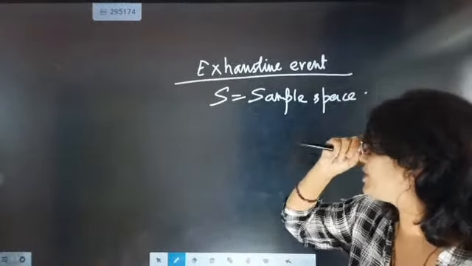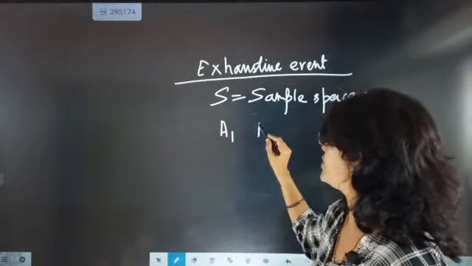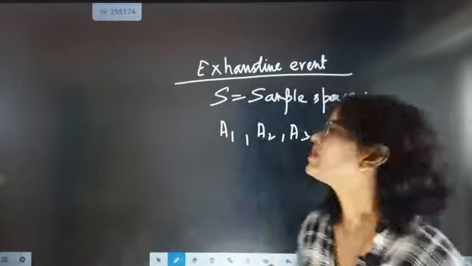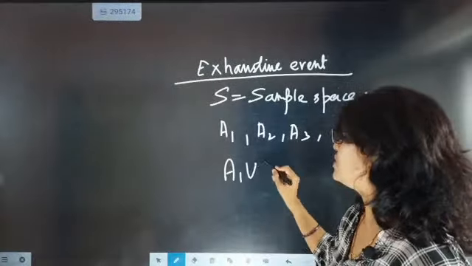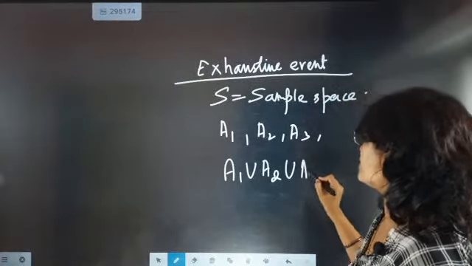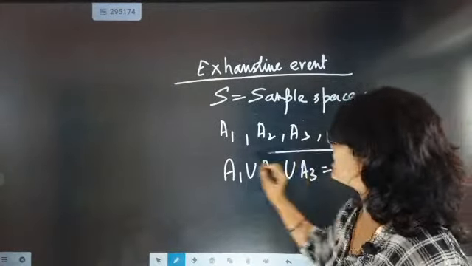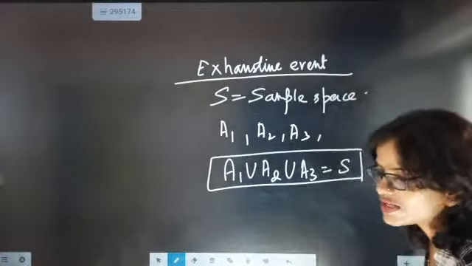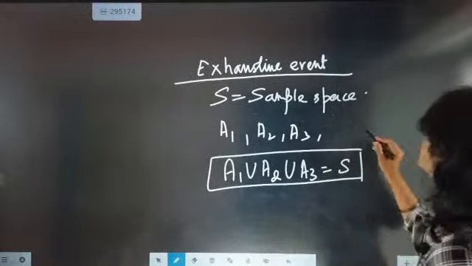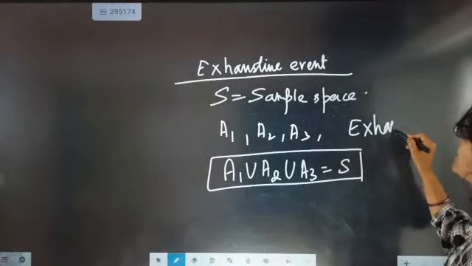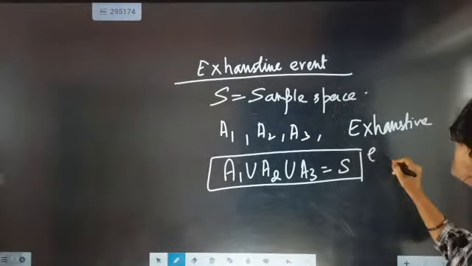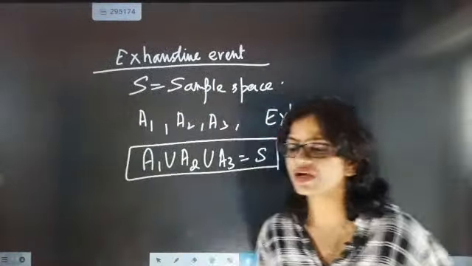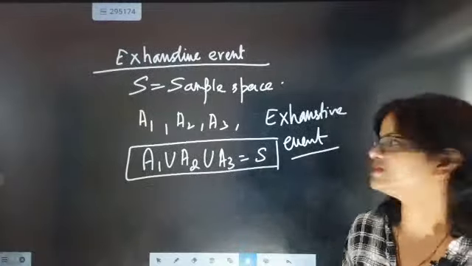Now if somebody tells you that A1, A2, A3, three different sets are there, and when A1 union A2 union A3 makes S, then it is called an exhaustive event. It will give the complete sample space. So this is exactly called an exhaustive event. Exhaustive event gives the confirmation that when you add all those events, you get the complete sample space.